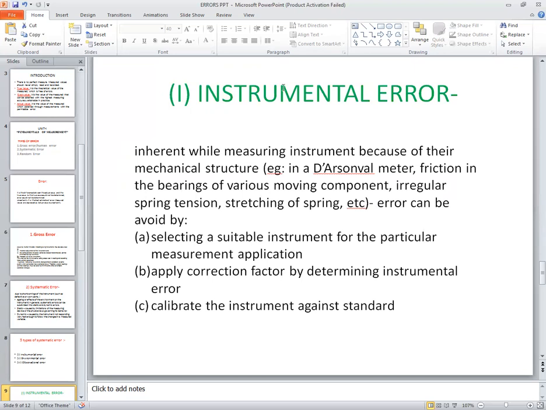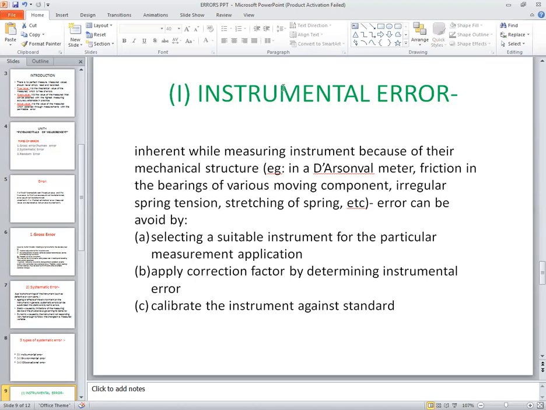This error occurs due to the inherent nature of the measuring instrument, because of its mechanical structure. There can be damage to your mechanical instrument parts, or the dead zone, or we can say friction in the bearings of various moving components, irregular spring tension, stretching of the spring, etc. That means any part may be damaged, or it may be dead, or there may be backlash. Therefore, these errors occur due to the inherent nature of the instrument.